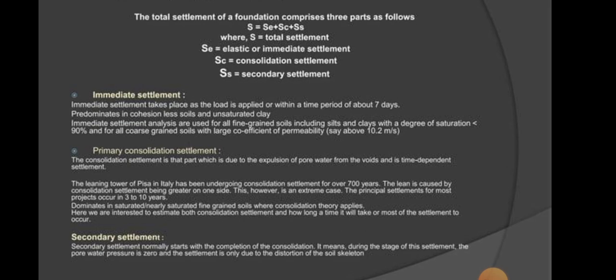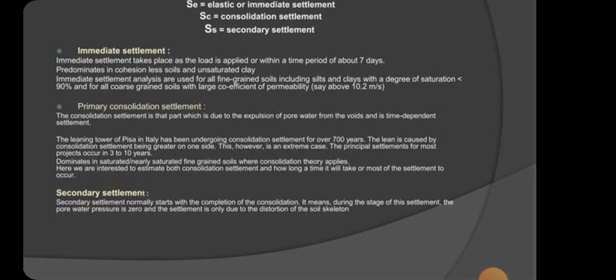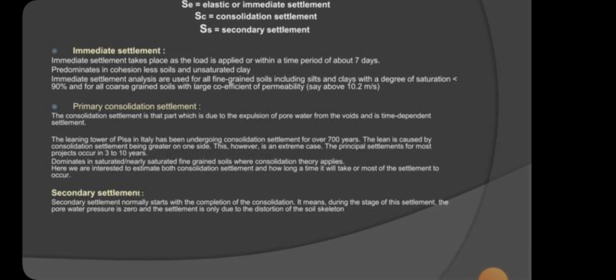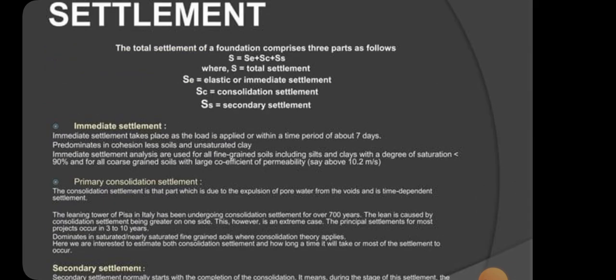Immediate settlement takes place as a load is applied or within a time period of about 7 days, and predominates in cohesionless soil and unsaturated clay. Primary consolidation settlement is the part which is due to the expulsion of pore water from the voids and is time dependent. Secondary settlement starts with the completion of the consolidation. It means during this stage of the settlement, the pore water pressure is zero and the settlement is only due to the distortion of the soil.